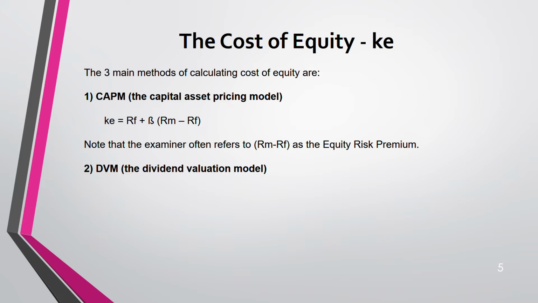Second is we have dividend valuation model. Okay. So this is the formula, and formula is given also, but again it's here. For dividend valuation model, you need a dividend, you need the growth rate. Okay. So D0 is the dividend, G is the growth rate, plus P0.